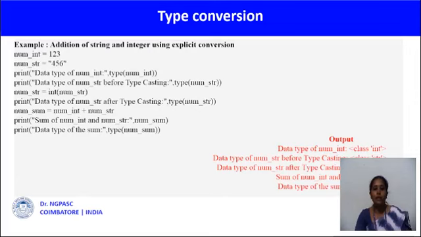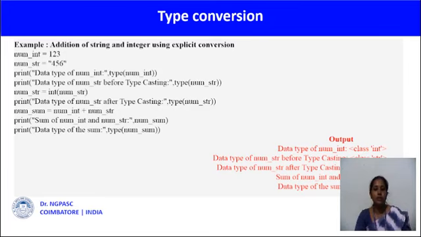Example: addition of string and integer using explicit type conversion. The user has to specify the required data type. Here I'm using a similar example, creating two variables and passing an integer value and a string value. The first print statement will return the type of the variable num_int. It is an integer value, so it returns the class int. The next print statement returns the data type of the variable num_str, so it is a string data type.